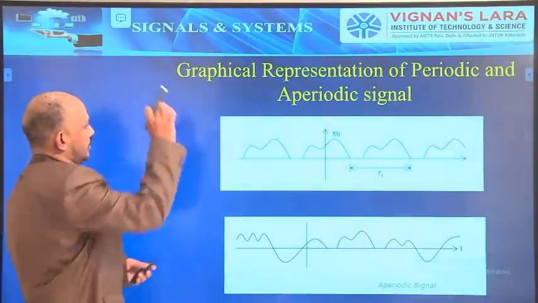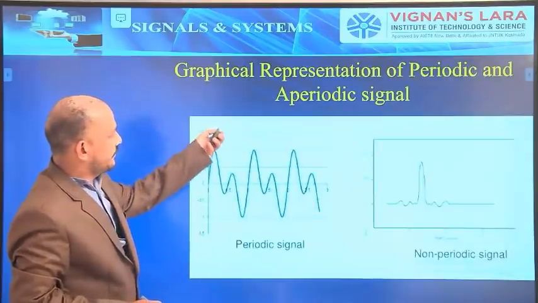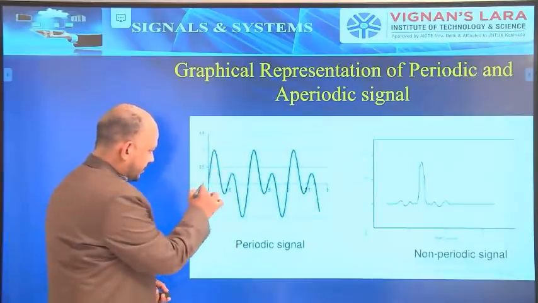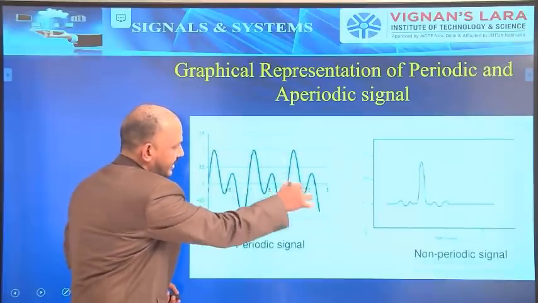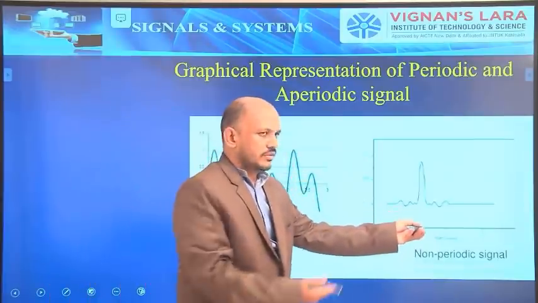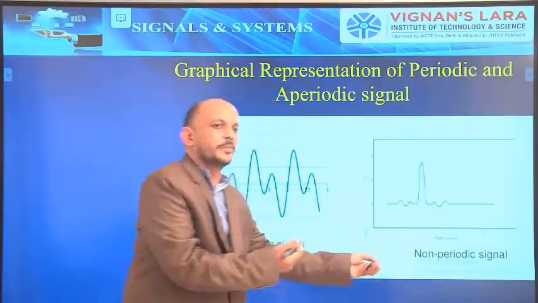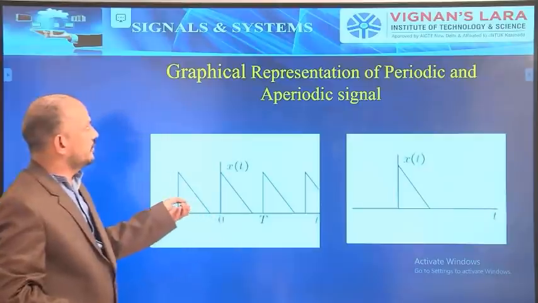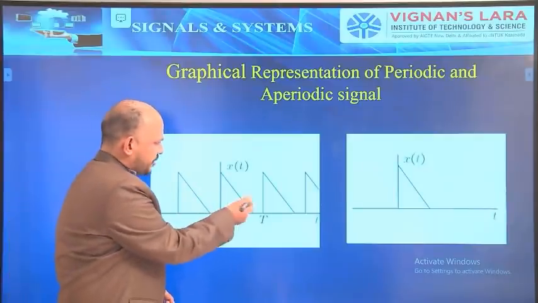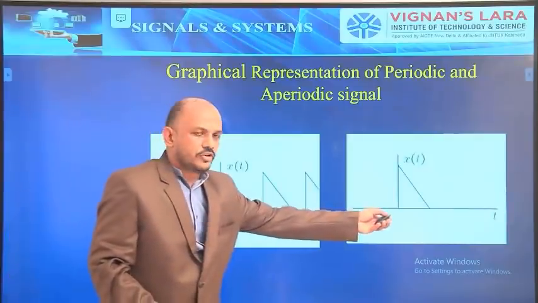Now graphical representation, same thing. There is some sequence, and again the sequence is repeating. Again the sequence, periodic signal. Here there is no particular sequence, there is no repetition. Hence it is nothing but non-periodic. The final one: repetition is there, periodic; there is no repetition, aperiodic.